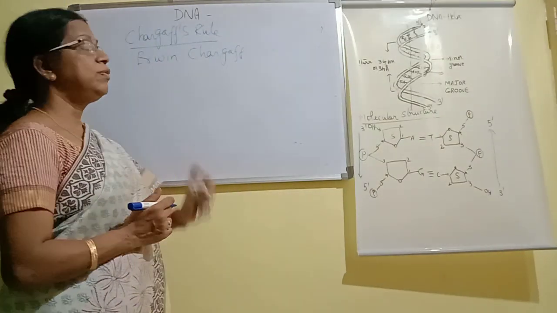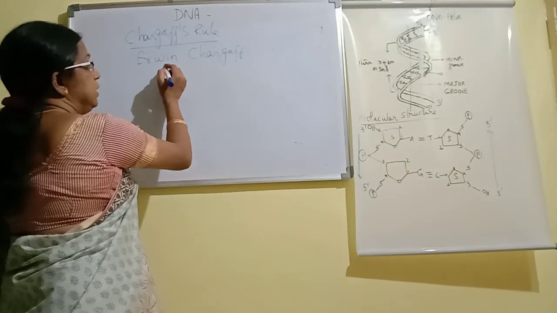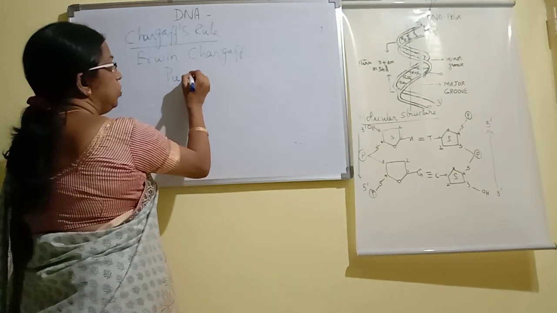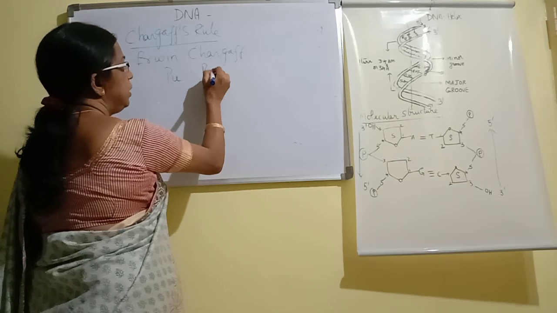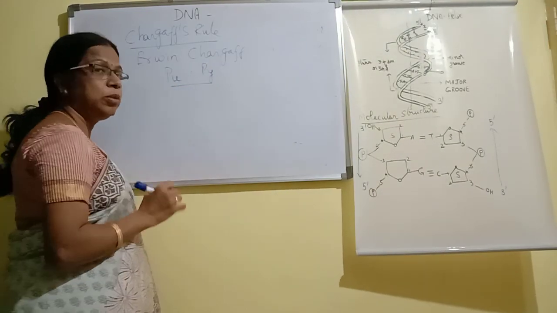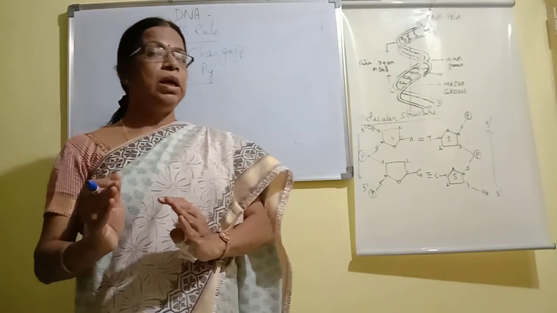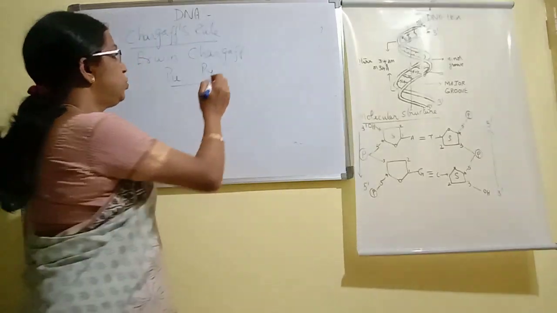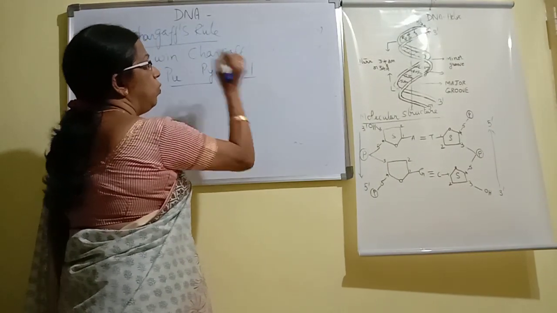According to Chargaff, always in a double-stranded DNA molecule, the purine to pyrimidine ratio is 1. That means the number of purines is equal to the number of pyrimidines. So the ratio is 1:1.